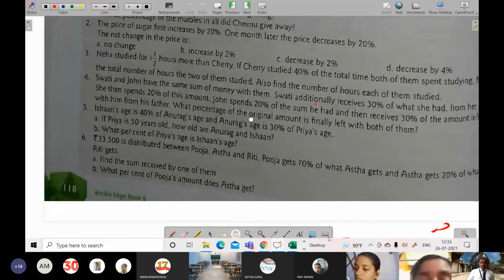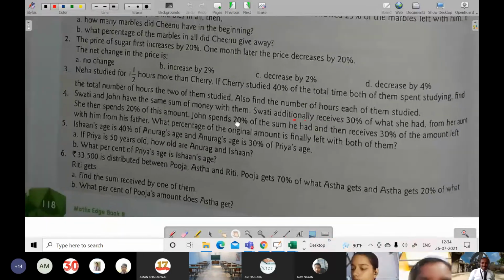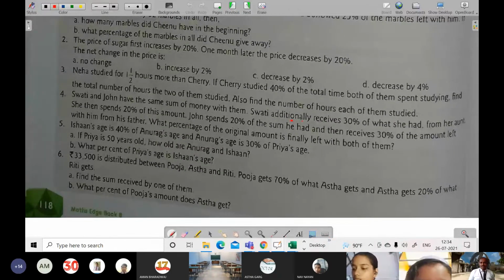In question number 3, it has been said Neha studied for 1.5 hours more than Cherry. And if Cherry studied 40% of the total time both of them had spent studying, find the total number of hours the two of them studied. Also find the number of hours each of them had studied.